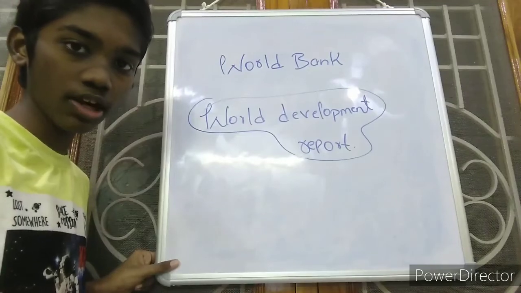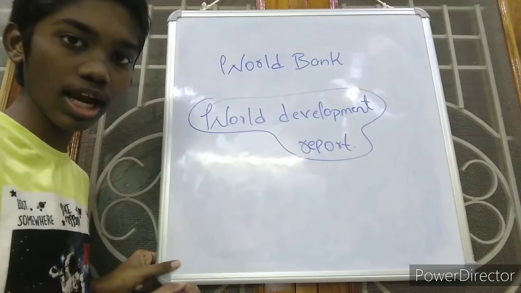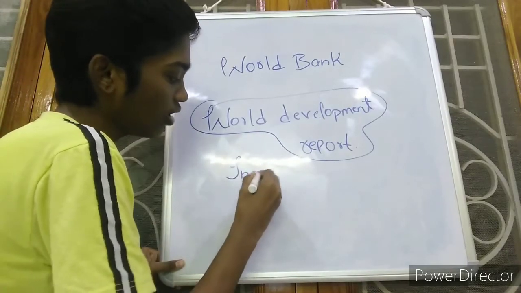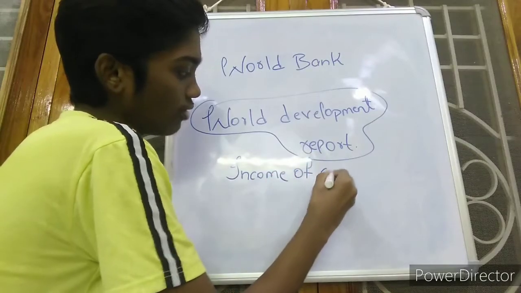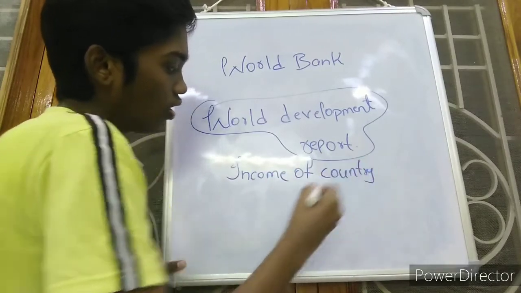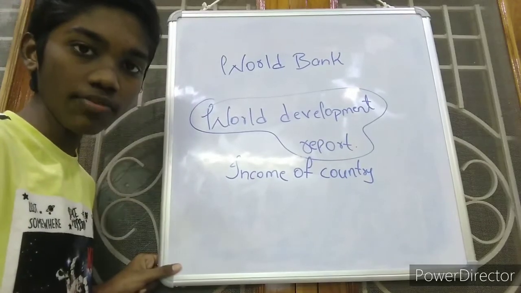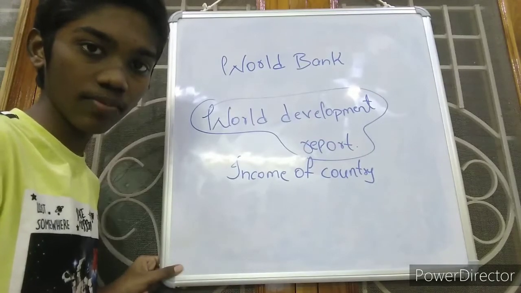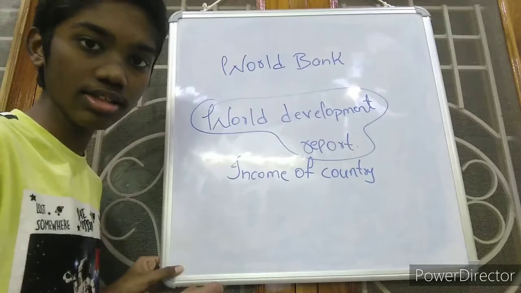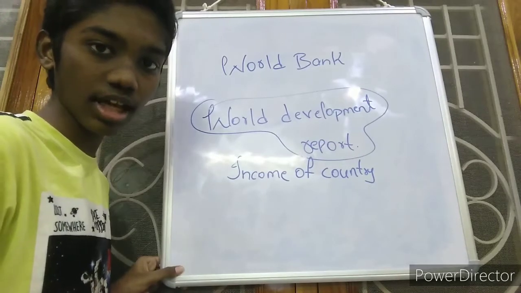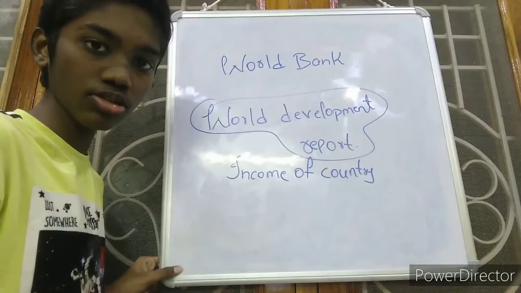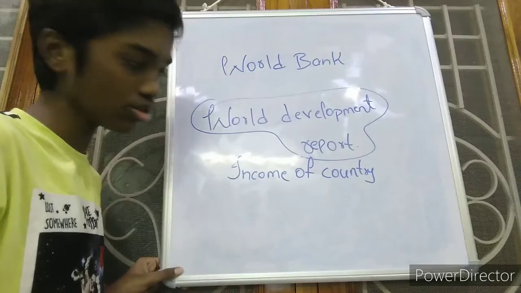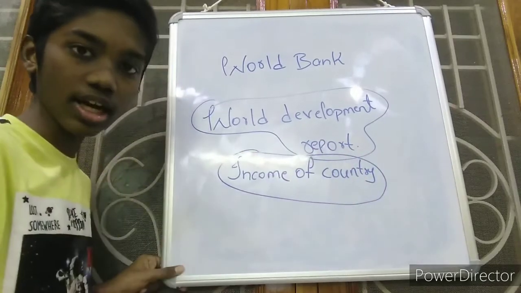How do they prepare this World Development Report? On which basis? First, they gave the World Development Report on the basis of the income of the country. What is meant by the income of the country? It is nothing but the income of all the residents, the people living in a country. If a person in a country is earning 2 lakhs and another person is earning 5 lakhs, then if we add both, the total is 7 lakhs. Like that, they add the income of all the people living in a country and calculate the total income of the country.